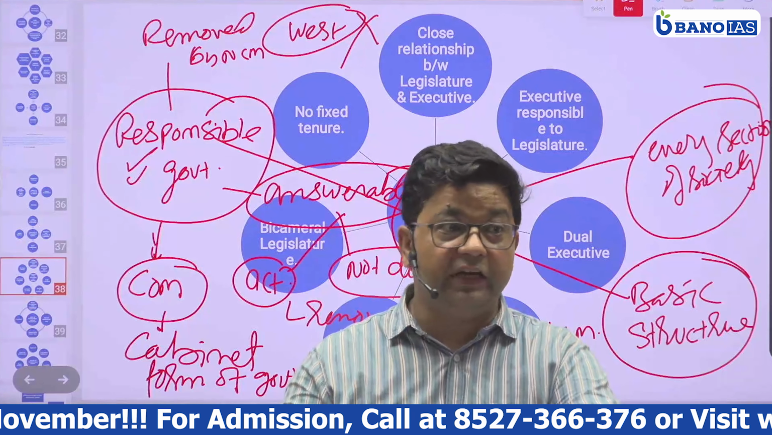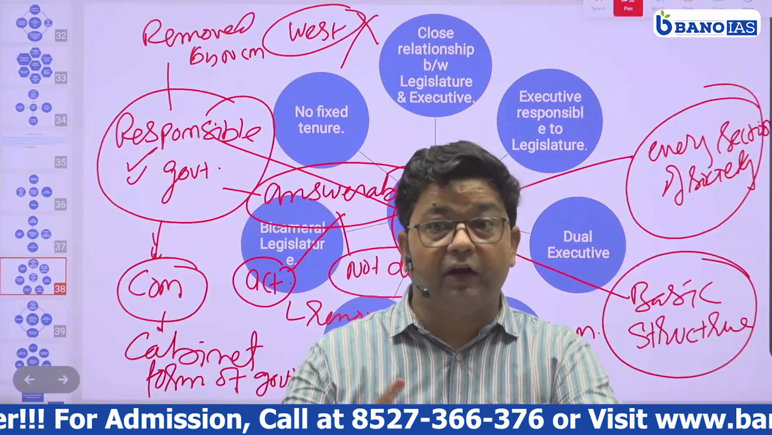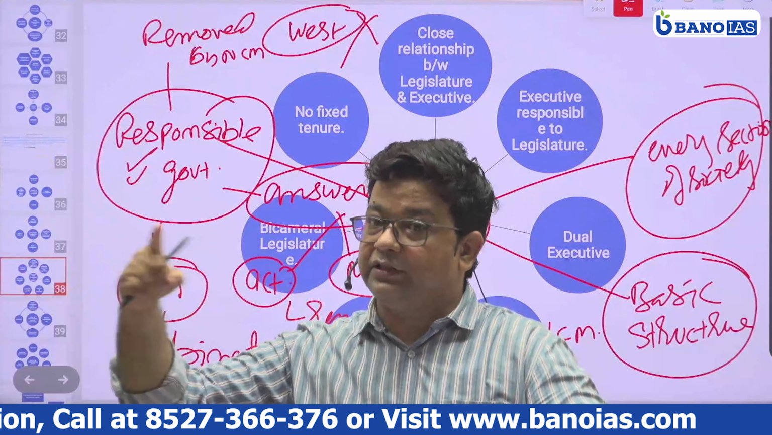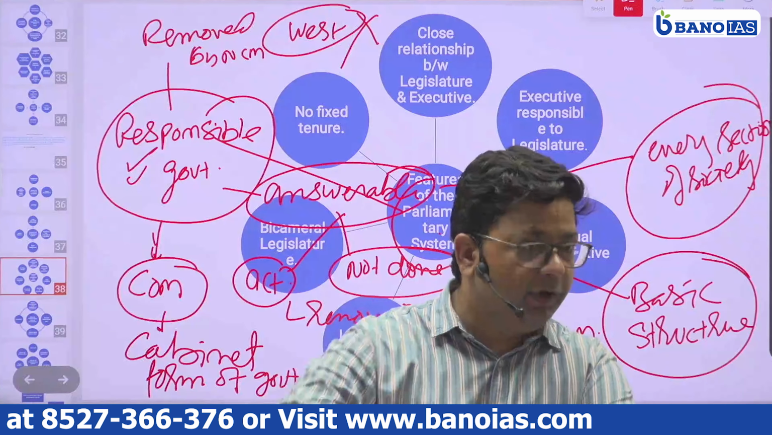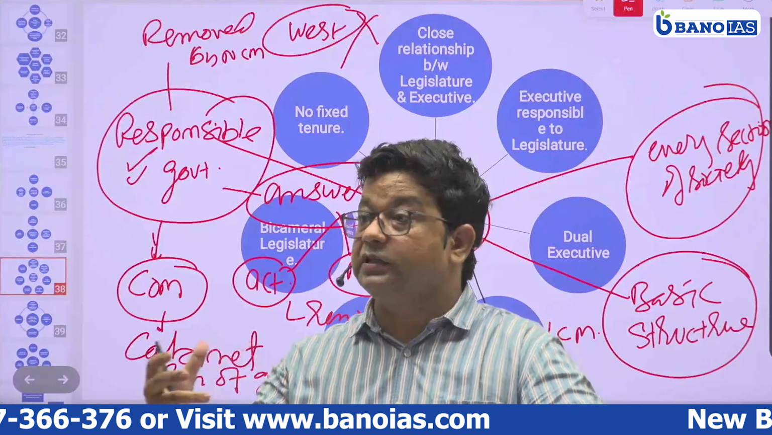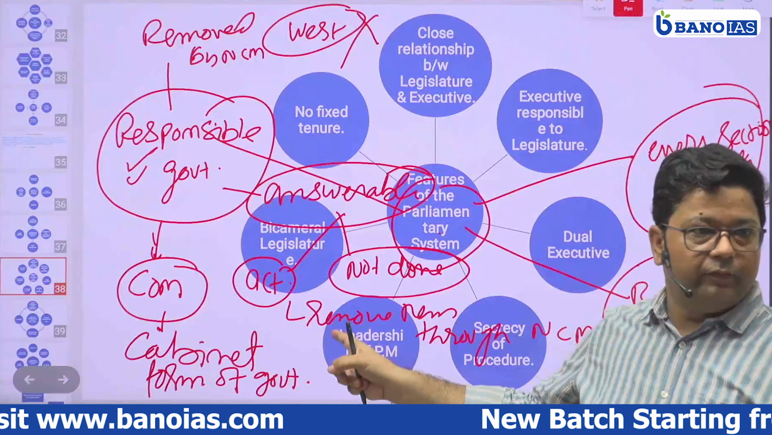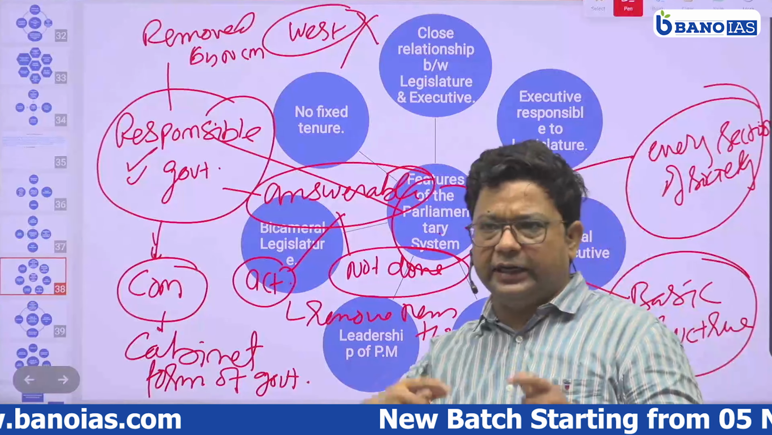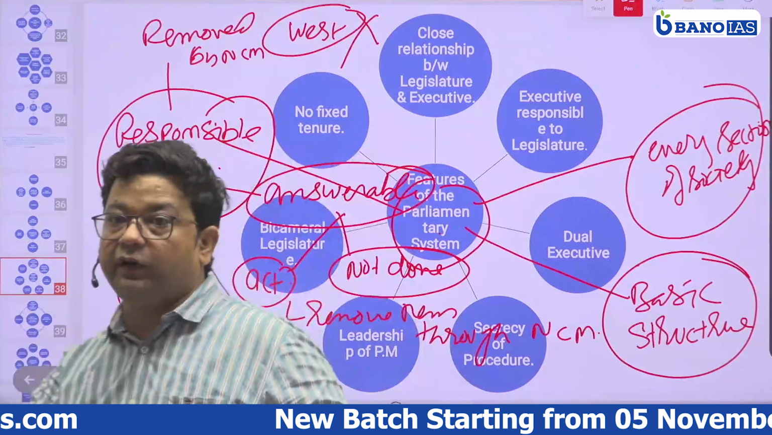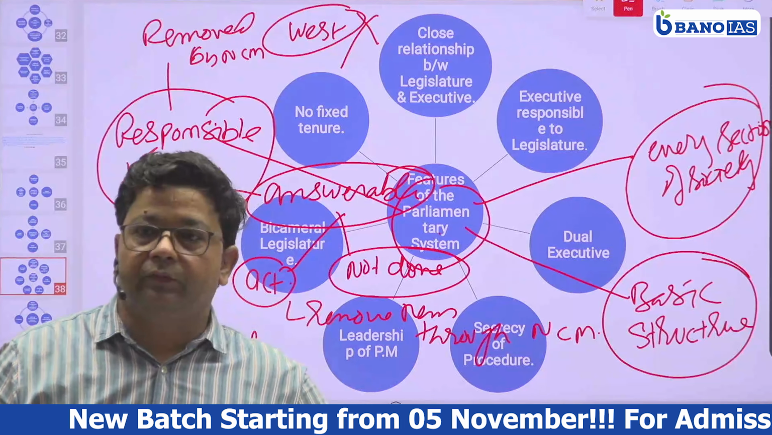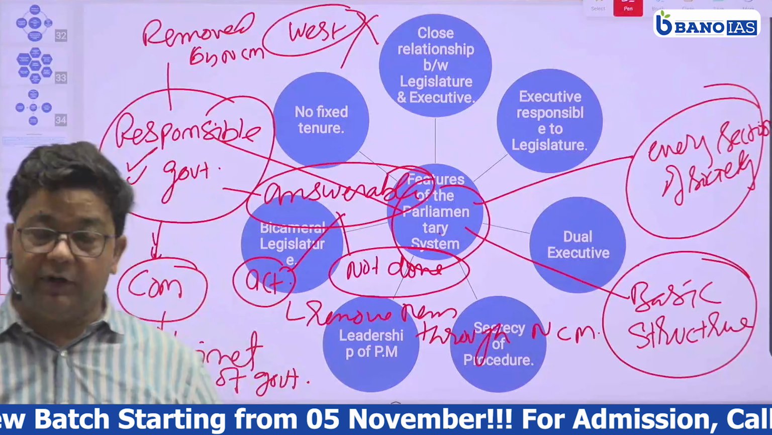So here what we need to write is that we cannot change a system altogether. It is not necessary to shift to a new system. Rather, the defects which exist can be improved, or we can make certain changes. We can remove the defects and then let it function. Clear? So this is the parliamentary form of government.